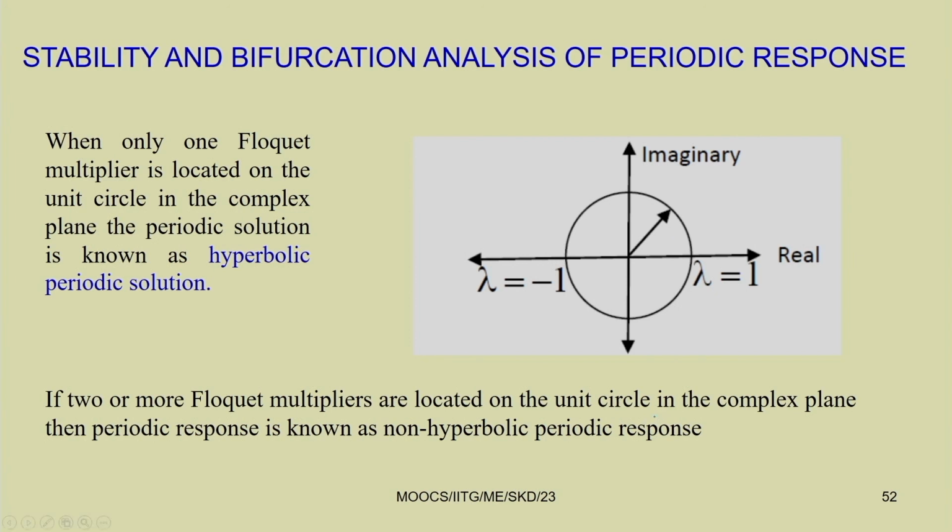If one of the multipliers is located on the unit circle, then it is called a hyperbolic periodic solution. So, if two or more Floquet multipliers are located on the unit circle in the complex plane, then the periodic response is known as non-hyperbolic. So, this is known as a non-hyperbolic periodic response.